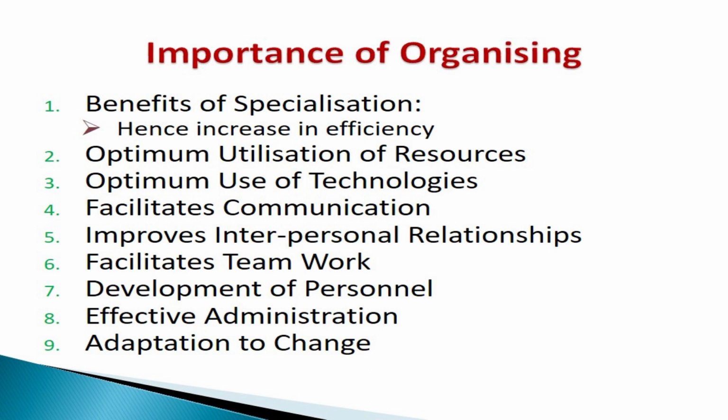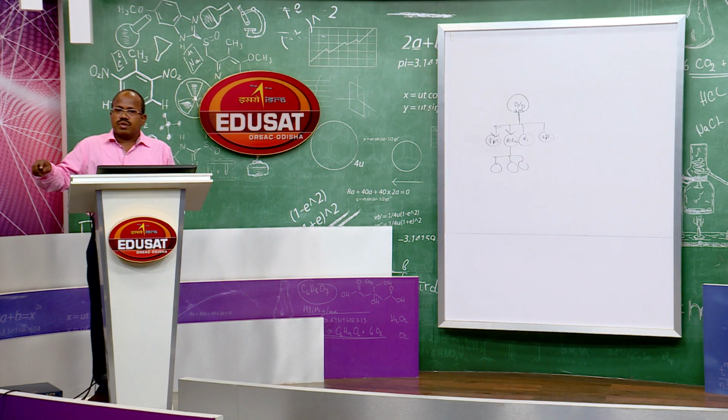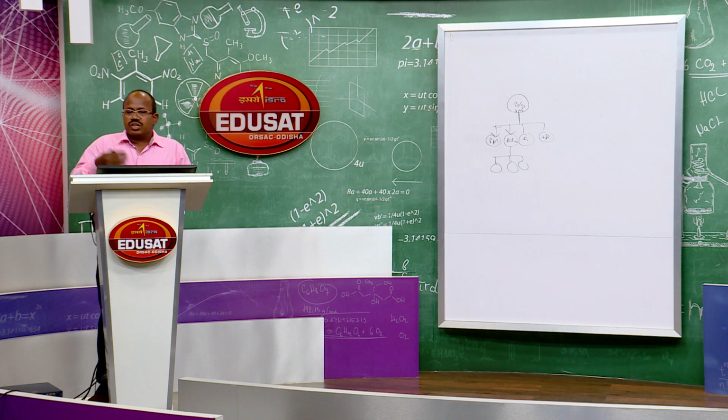Then adaptation to change. Organizing helps in making adjustments to the changes in the environment. The business environment is dynamic, it keeps on changing very fast. In accordance with changes in the environment, our organization becomes adapted to the changing situation. We can adapt our organization.